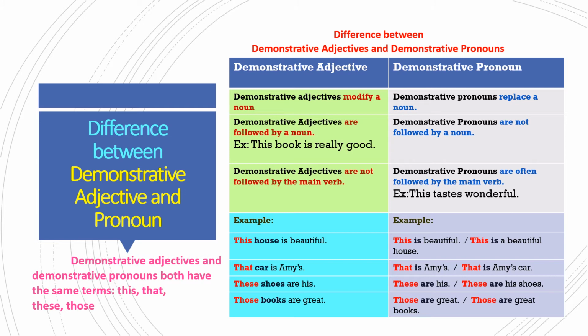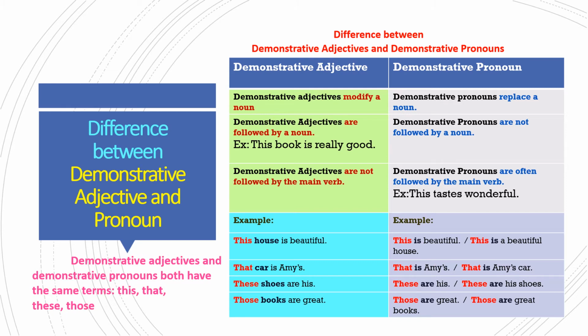demonstrative adjectives. Let us observe demonstrative pronouns. If we say "This is beautiful" or "This is a beautiful house," anyway, this is followed by the verb is, so it is a demonstrative pronoun. "That is Ami's" or "That is Ami's car." That is followed by is, so it is a demonstrative pronoun. "These are his" or "These are his shoes."